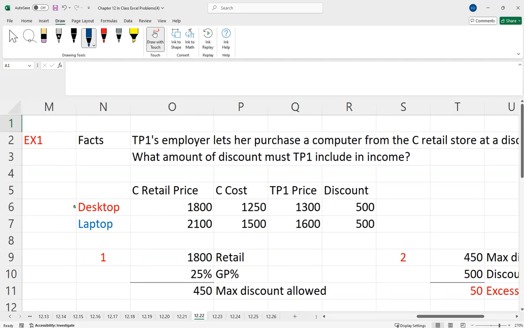Okay, let's focus on the desktop. The retail price is $1,800. It costs them $1,250. So if you were to walk into Best Buy, you'd pay $1,800, but our employee gets a discount of $500, so they'll pay $1,300. So this is the fair market value. This is what you pay, and this is what you save, or the discount. And this is what it costs Best Buy to buy it.